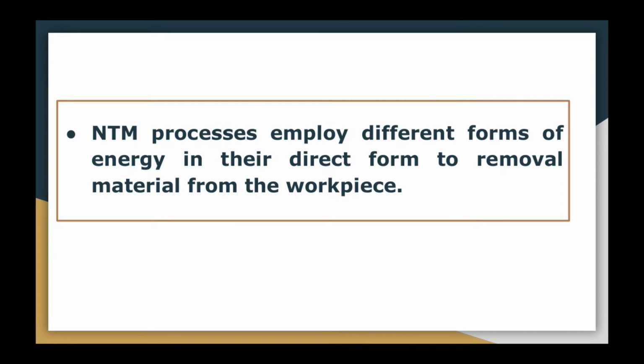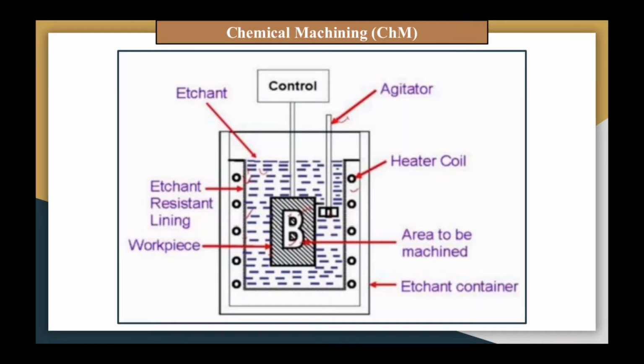If you talk about chemical machining, as the name suggests, chemical machining employs an appropriate chemical solution to etch away material from the workpiece, and that chemical solution is known as the etchant. That etchant is highly corrosive. So here no separate cutting tool, shaped tool or similar device is used. The etchant itself reacts with the work material, and thus the latter gets dissolved into the etchant solution.